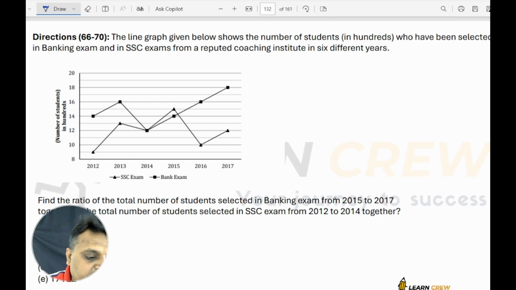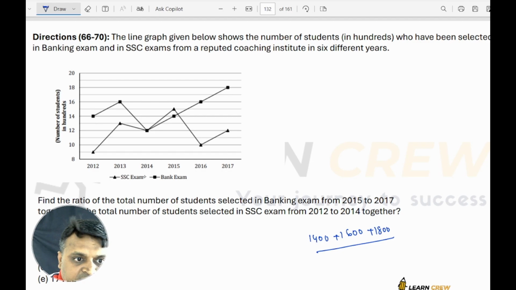Please see here, in banking the figures are 1400, 1600, 1800. Already given everything in hundreds.